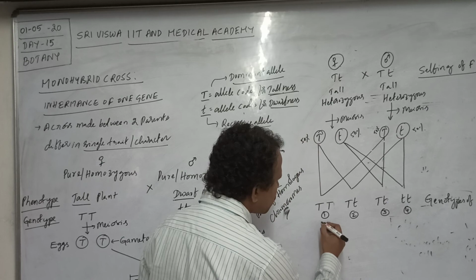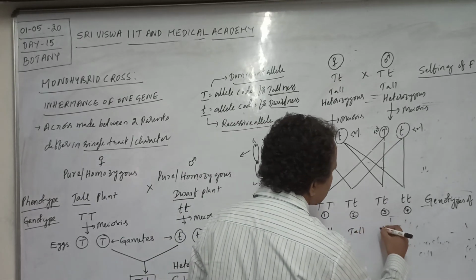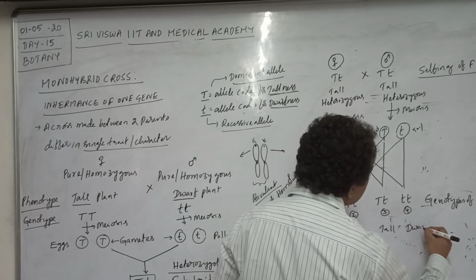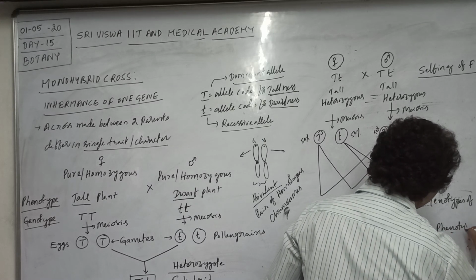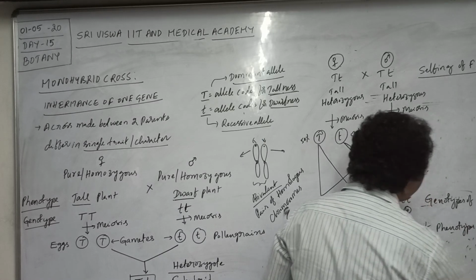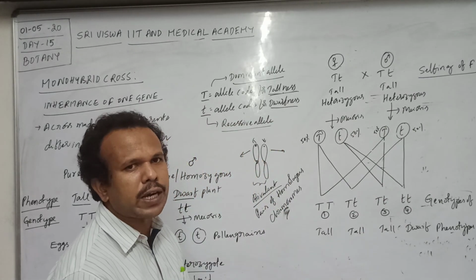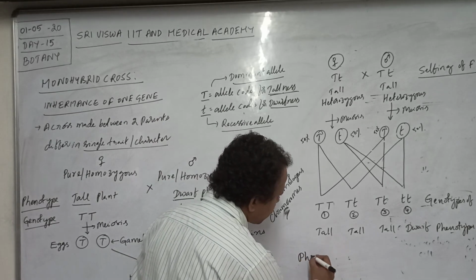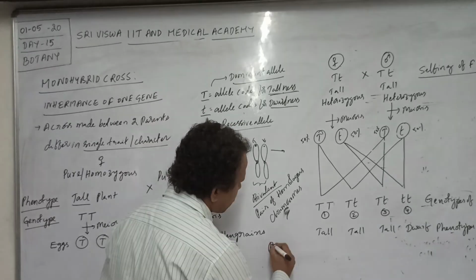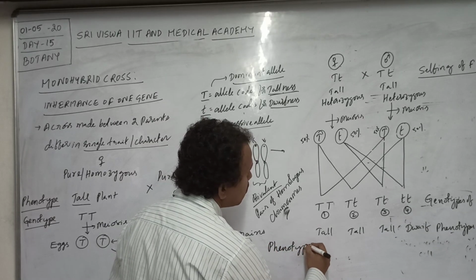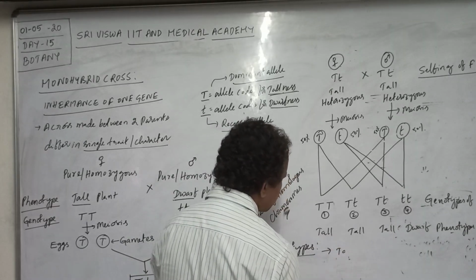Then consider the phenotypes. Capital T capital T is tall. Then what about capital T small t? Again tall. Small t small t is dwarf. These are the phenotypes of F2. Then analyze the phenotypes and the genotypes. Consider with reference to the phenotypes. Generally here two types of phenotypes are formed.